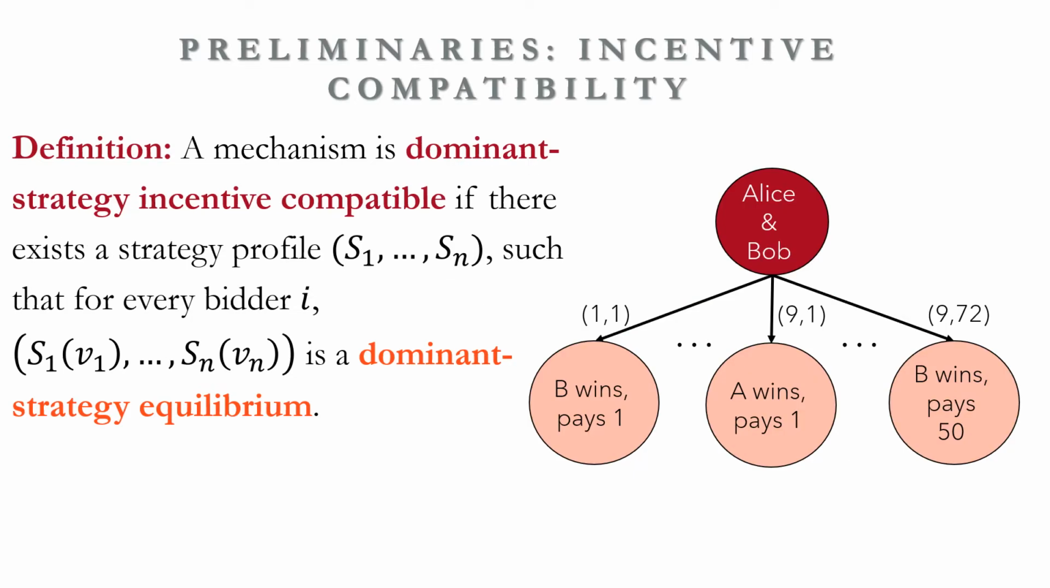Similarly, a mechanism is dominant strategy incentive compatible if there exists a strategy profile S1 to Sn, such that for every valuation profile, the actions specified by the strategy profile form a dominant strategy equilibrium.